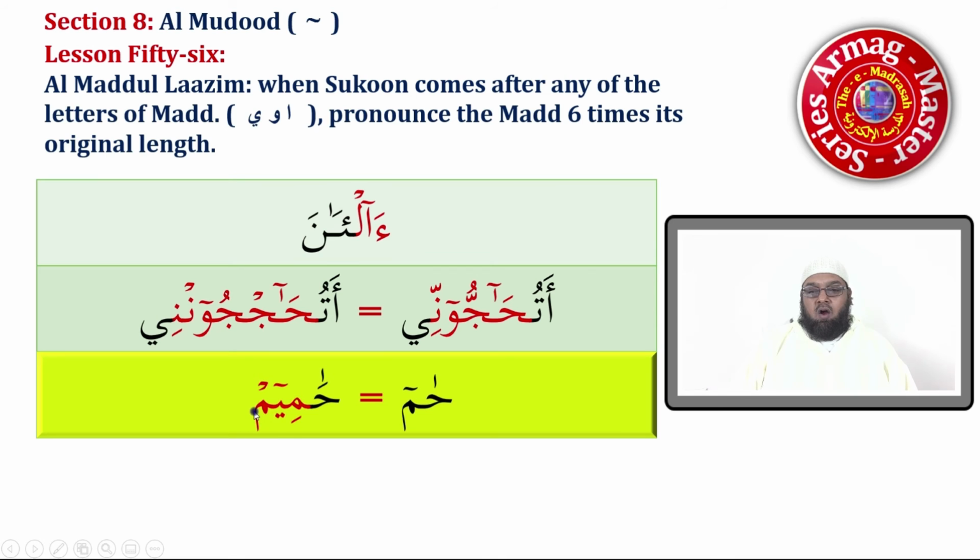Originally, the meem, we spell it this way with the original dammatan. But because we're stopping on the meem, we change the dammatan into a sukoon. So then we have our rule. Sukoon comes after ya, which is a long vowel. So that's why we find these letters with the Maddul Laazim upon them. So we have to recite it as ha, meem.